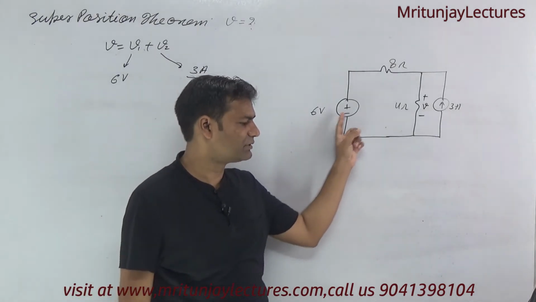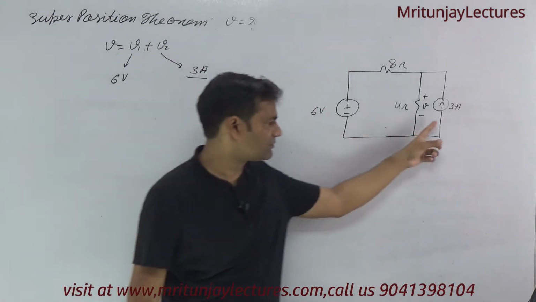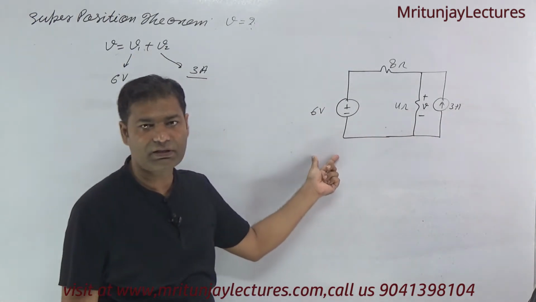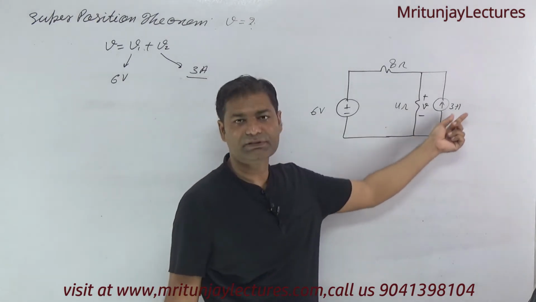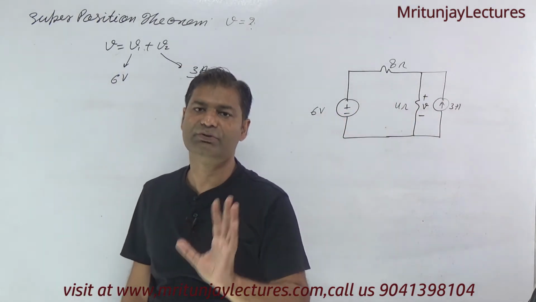If this one is the input, then the output response is V1. If this one is 3 ampere, then the output response is V2. If this one is working, then that time this other source is deactivated, meaning this source is equal to 0.